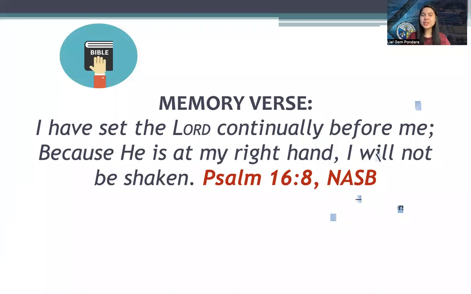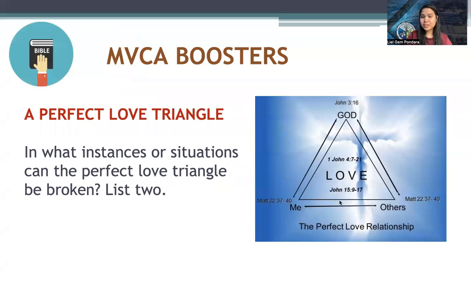You love each other with all our hearts, soul, and mind. And all of us are in a relationship with the Lord. In what instances or situations can the perfect love triangle be broken? You need to list 2.